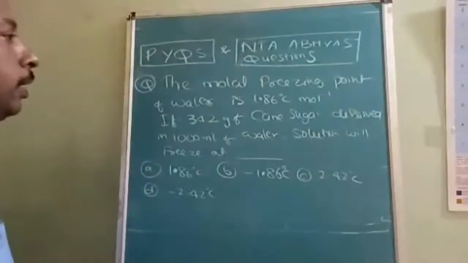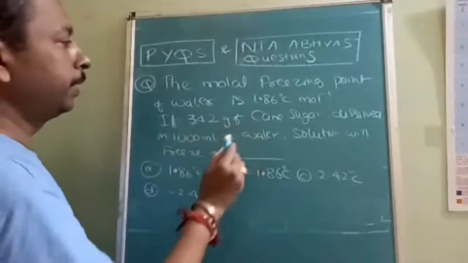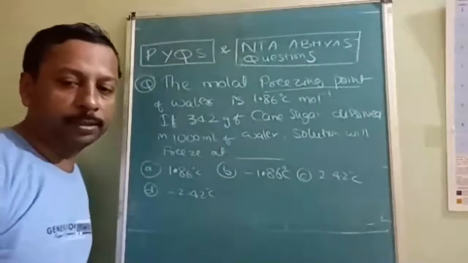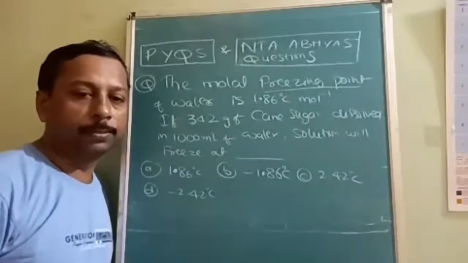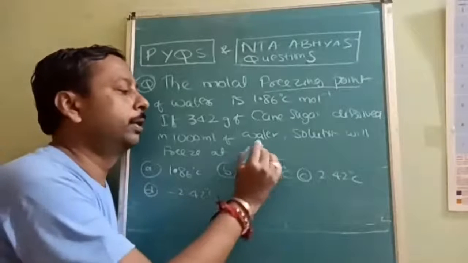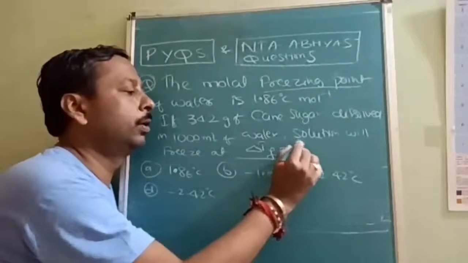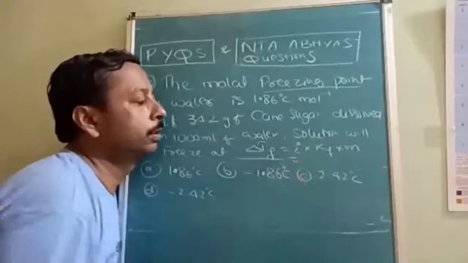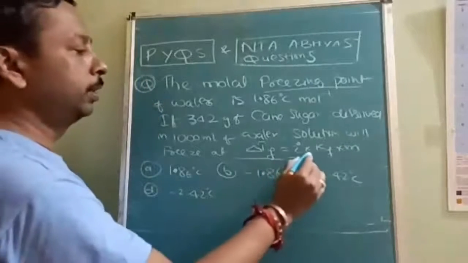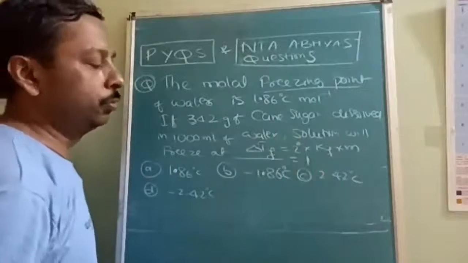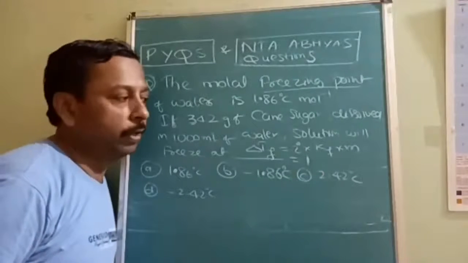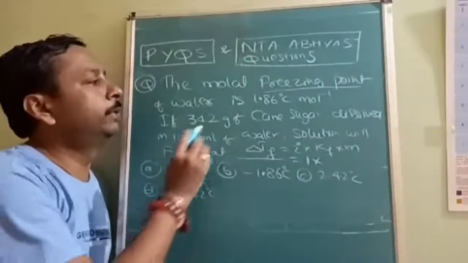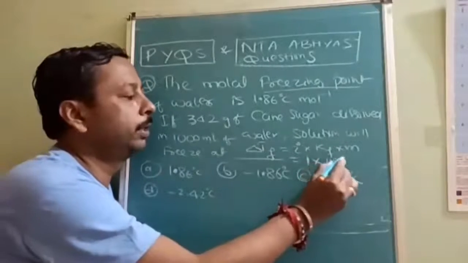See, the question is first of all about depression in freezing point, so you have to subtract from the freezing point. Delta Tf is equal to i into Kf into molality. For cane sugar, like glucose, the i value is 1, and Kf is already given as 1.86.